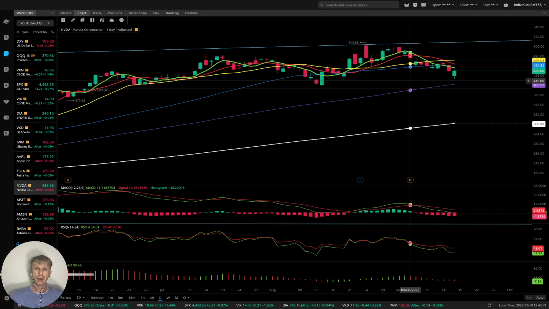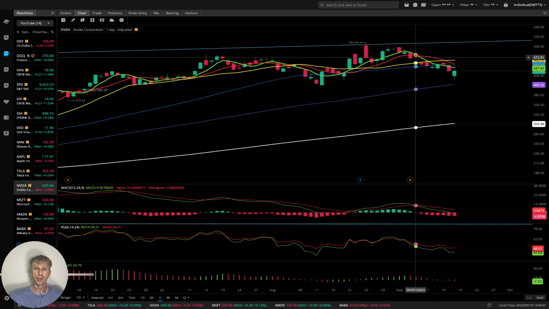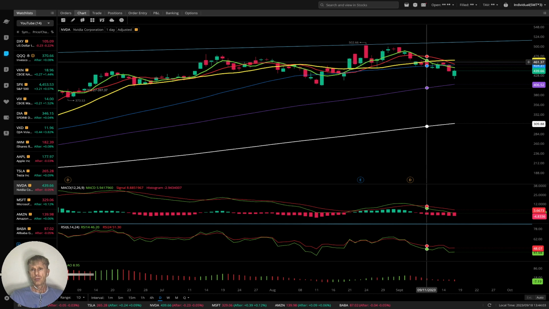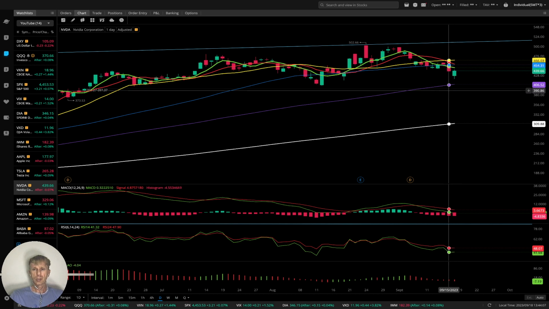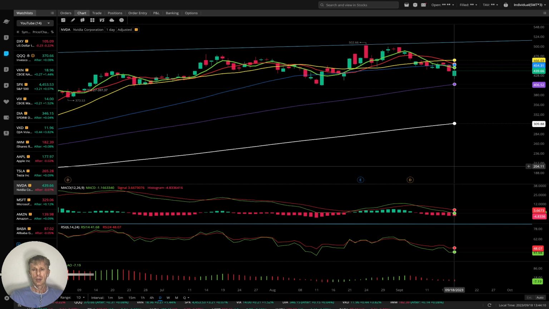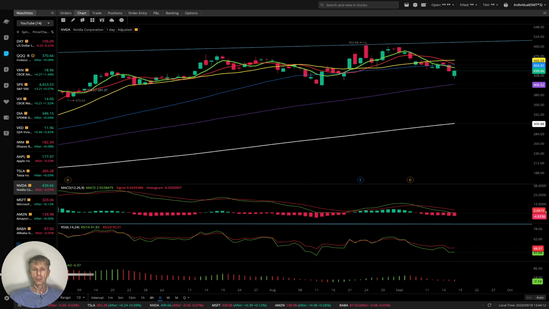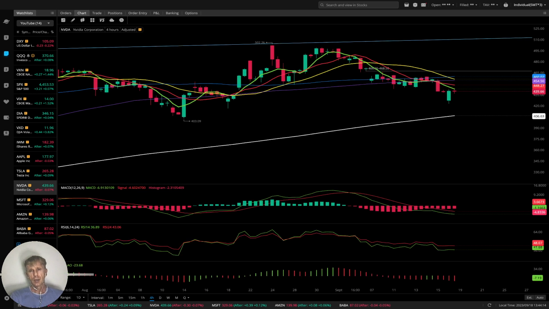Nvidia negative. MA5 did bearish crossover a week ago over 10, 20, 50 and last bar below all moving averages except 100, 200. Bearish trend on daily.